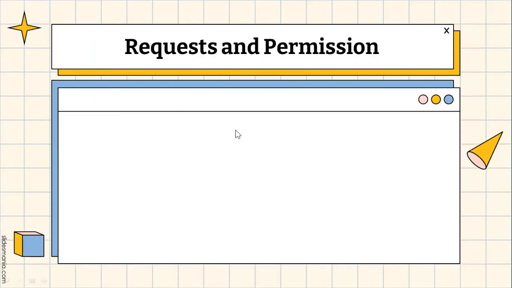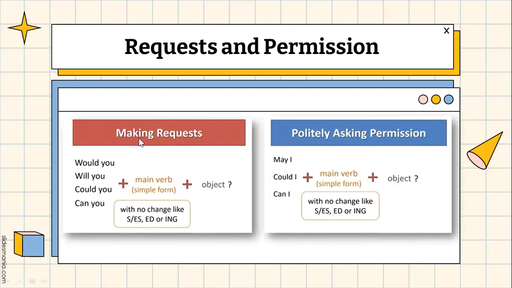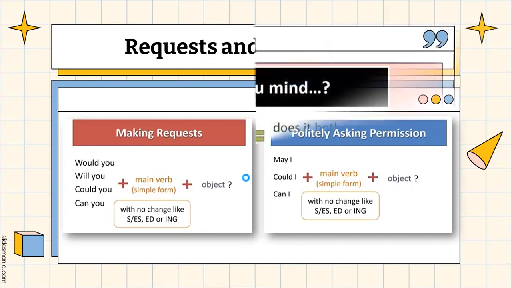Now let's look at request and permission. While making requests, we use would you, will you, could you, can you. Plus there is a main verb, and it has to be in simple form with no change, like s, ed, or ing, plus object. And when we are politely asking for permission, we generally use may I, could I, and can I. And again, there is no change. The verb needs to be in simple form plus object.